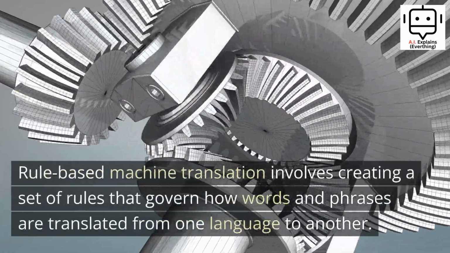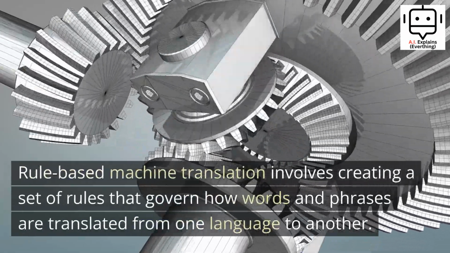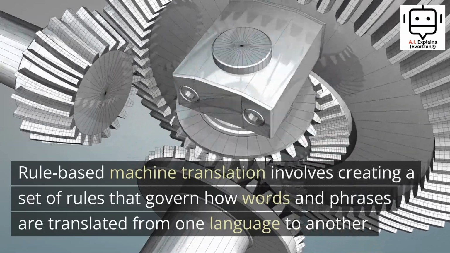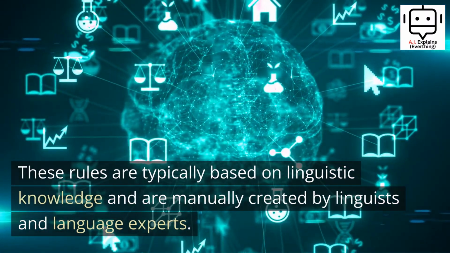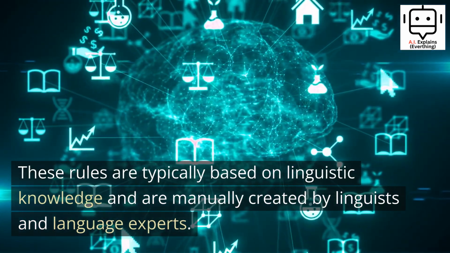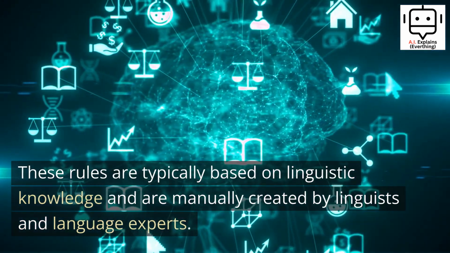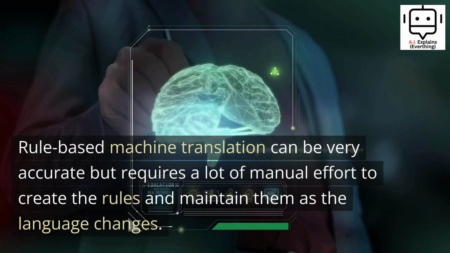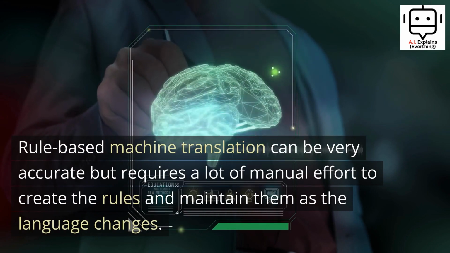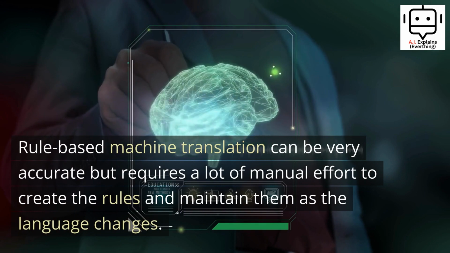Rule-based machine translation involves creating a set of rules that govern how words and phrases are translated from one language to another. These rules are typically based on linguistic knowledge and are manually created by linguists and language experts. Rule-based machine translation can be very accurate but requires a lot of manual effort to create the rules and maintain them as the language changes.